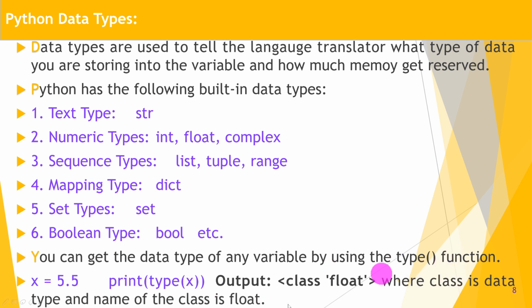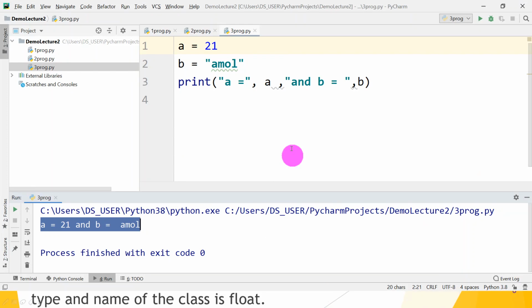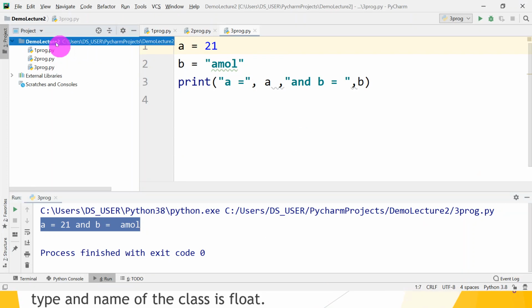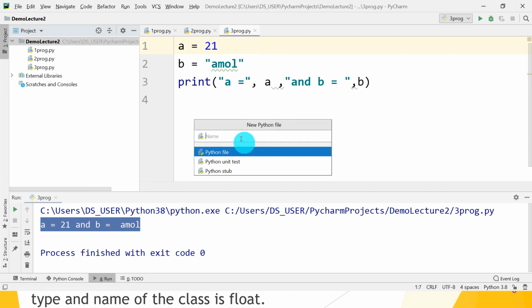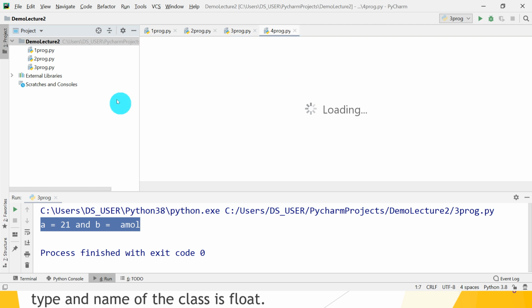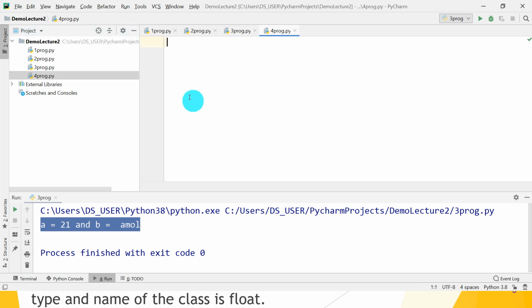Let's check whether it works by using our PyCharm IDE. Create a new Python file and give a name for the program. Now we can check a is equal to 3.3, which is a float type.